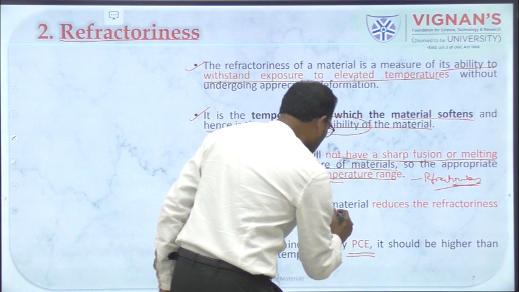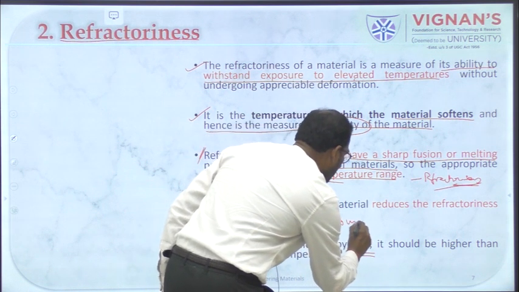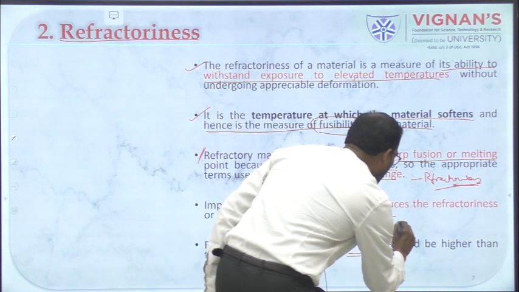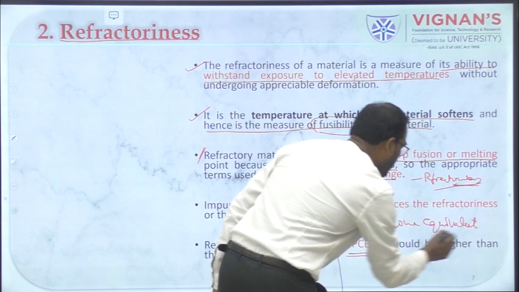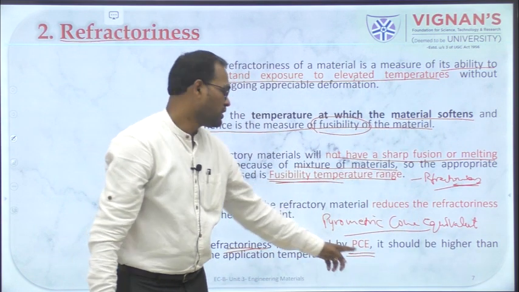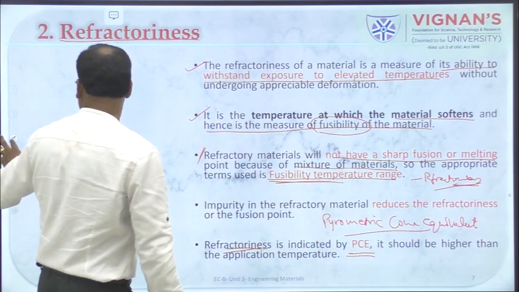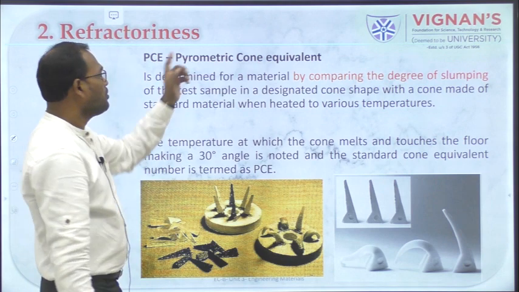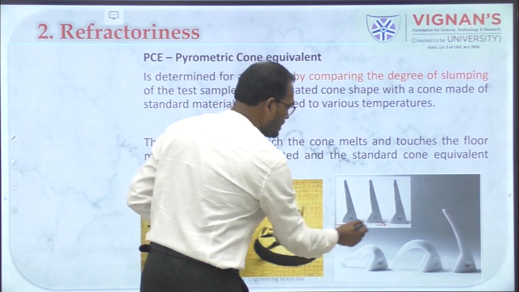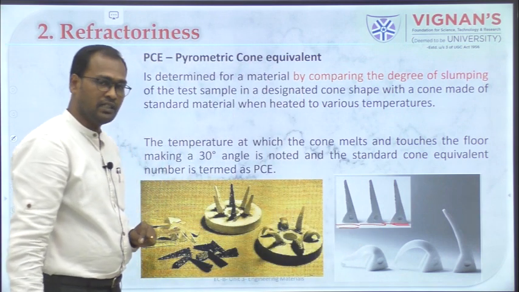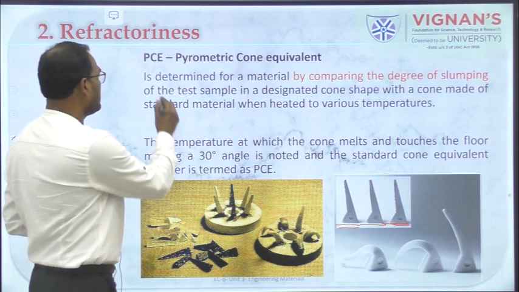PCE is nothing but pyrometric cone equivalent, and we will see in the next slide what that is. So these are the cones which I was saying. So these are all the cones, right. Using this, they are going to determine the pyrometric cone equivalent. So it is given here.